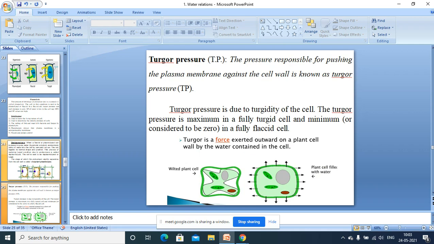We have understood this. Flaccid cell will have a zero turgor pressure value, and the maximum turgor pressure value is in the turgid cell. Where we can observe, this is a plasmolyzed cell, and this is a turgid cell, and an arrow mark is shown because there is a maximum turgor pressure here. But in this cell, turgor pressure value is not there, zero. So that's why we can see this is the cell wall and this is the cell membrane. There is a space gap.